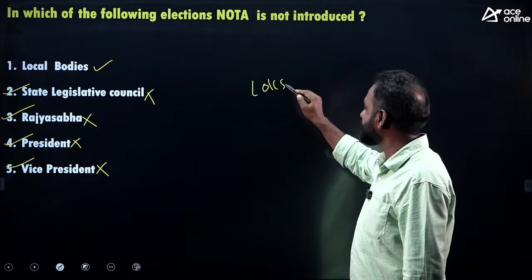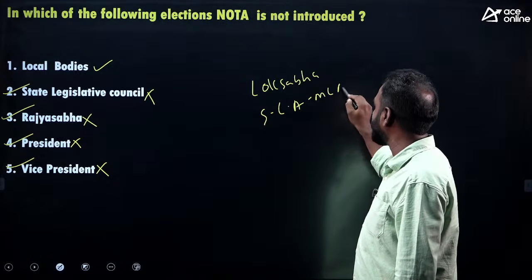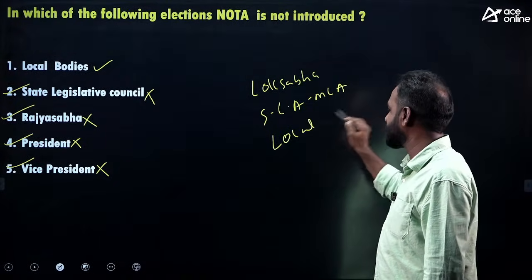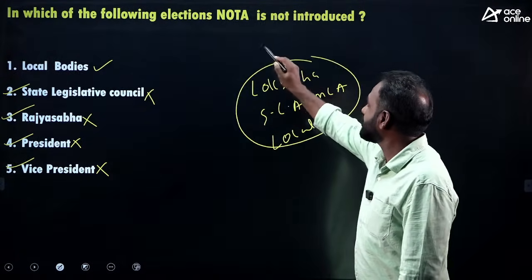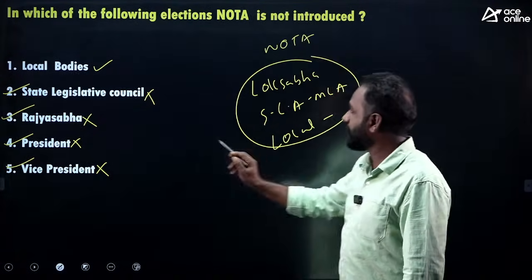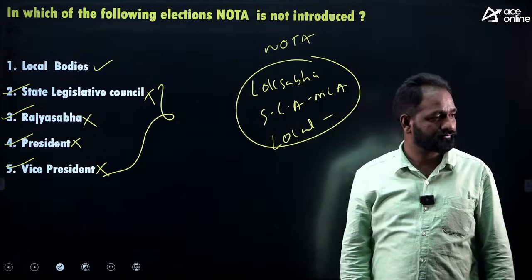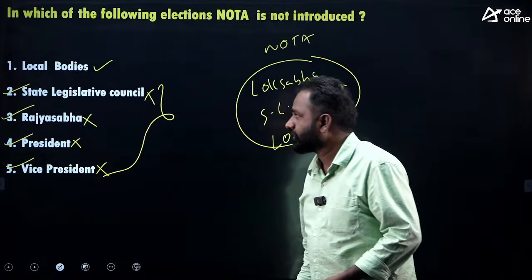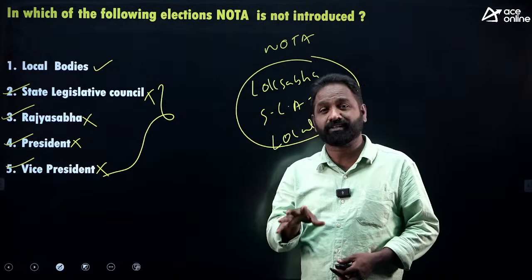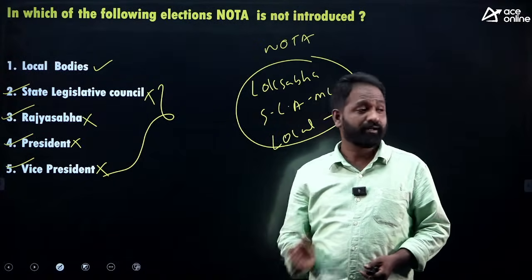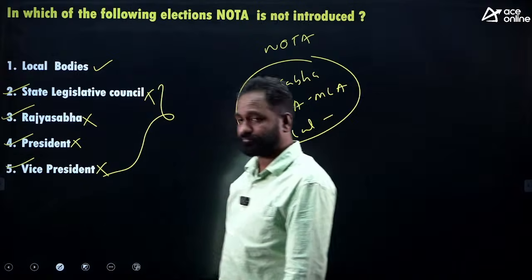For Lok Sabha elections, State Legislative Assembly elections, that is MLA, and local body elections, that is municipality and Gram Panchayat, NOTA is there. In the others, NOTA is not there. Is it clear? Earlier in Rajya Sabha elections NOTA was there, but later based on the Supreme Court judgment it was removed. The answer will be 2, 3, 4, 5.